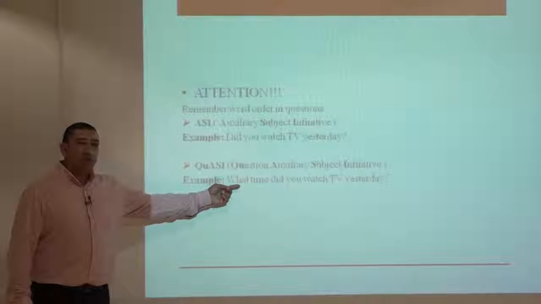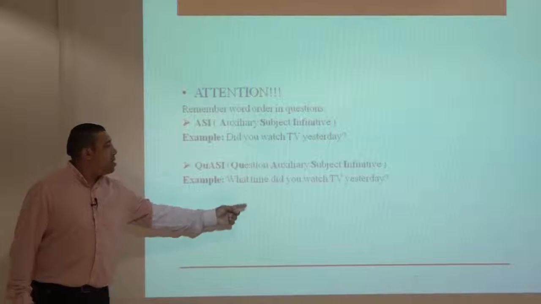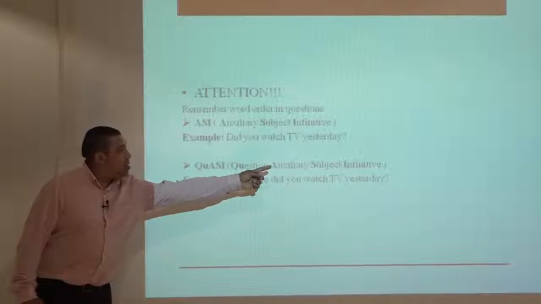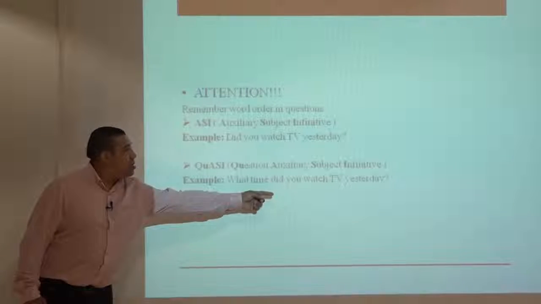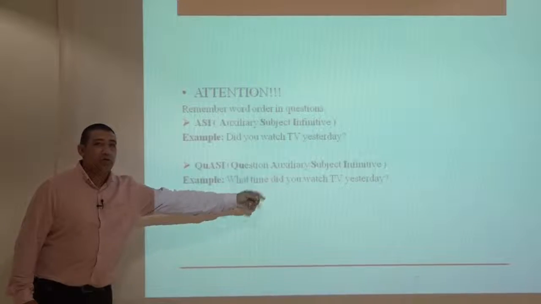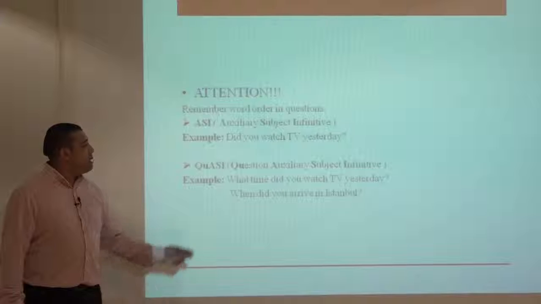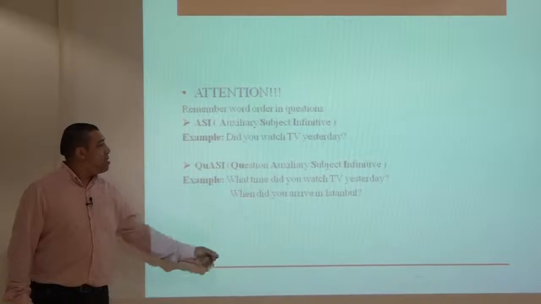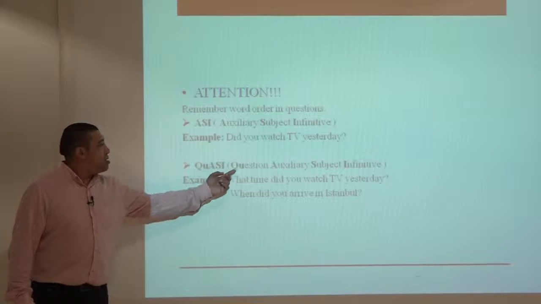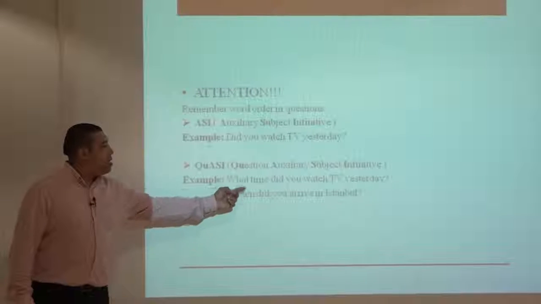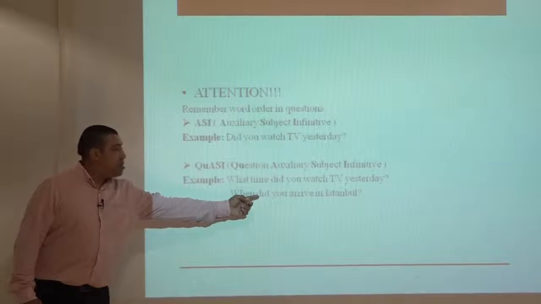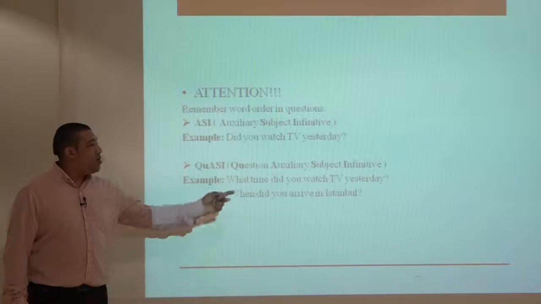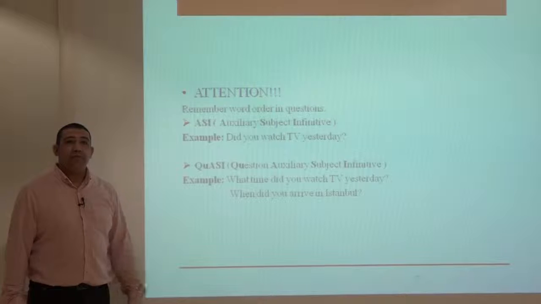So question word, what time, followed by auxiliary, did, then subject, you, and infinitive, watch. Or, when did you arrive in Istanbul? When is the question word, auxiliary is did here, subject, you, and then arrive, infinitive.